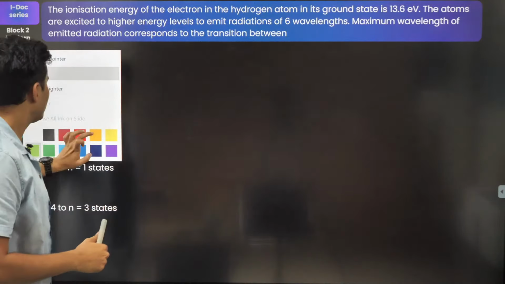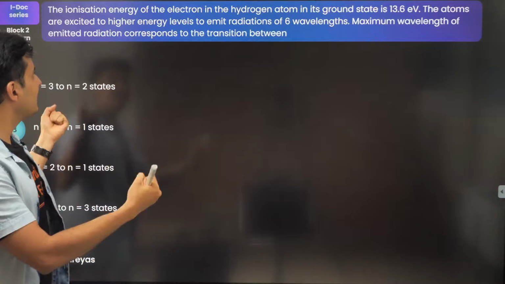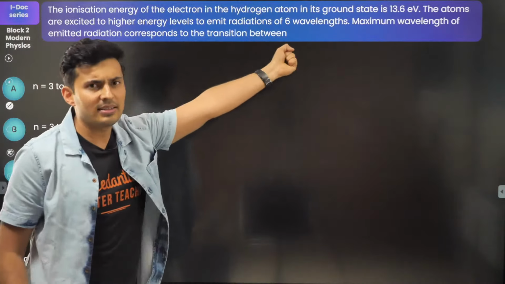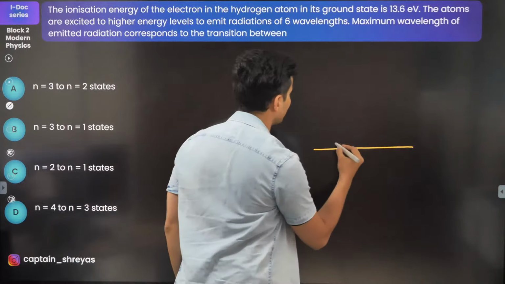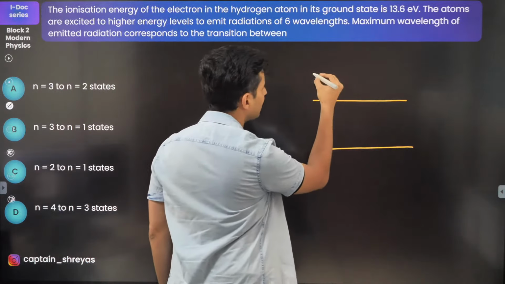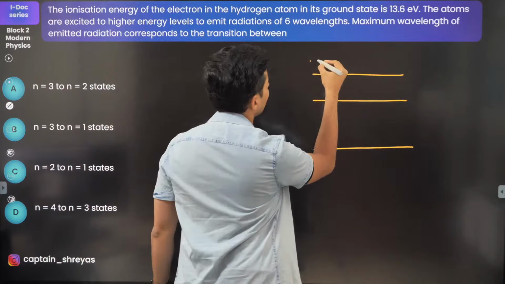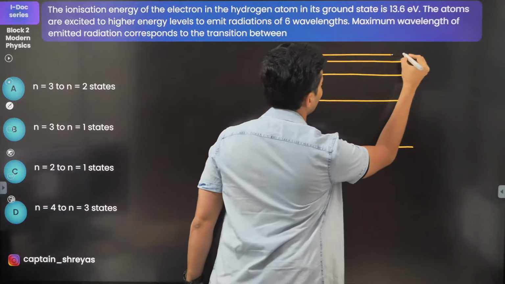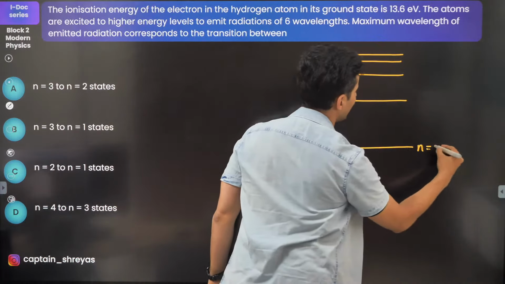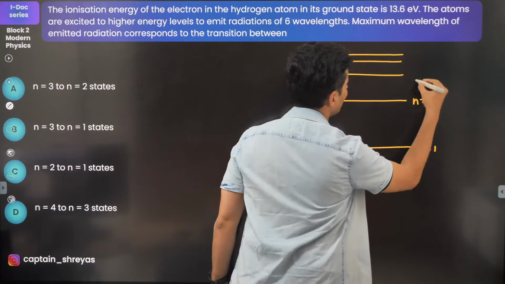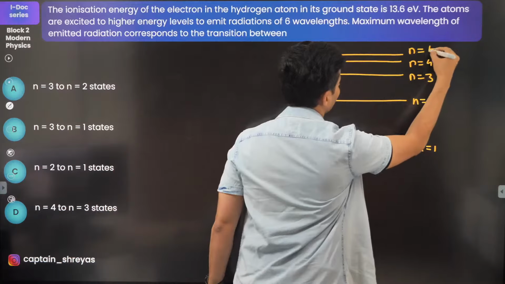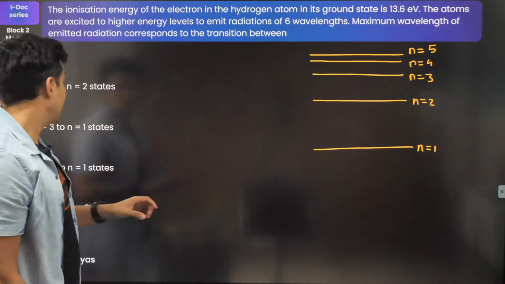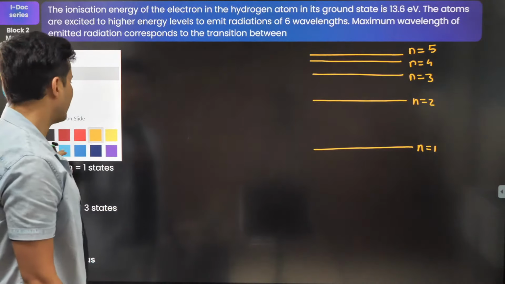Okay, let's do this question now. First of all, when you excite the atoms so that 6 wavelengths come, where will it exactly get excited? Try to think about that first. So n is equal to 1, n is equal to 2, n is equal to 3, n is equal to 4, n is equal to 5. So these are the orbits. If you excite them, what all different wavelengths can come in?